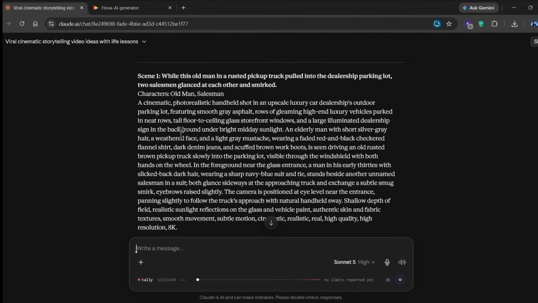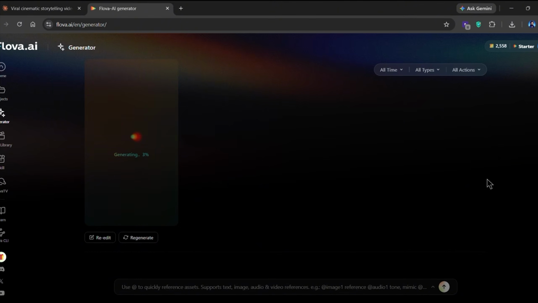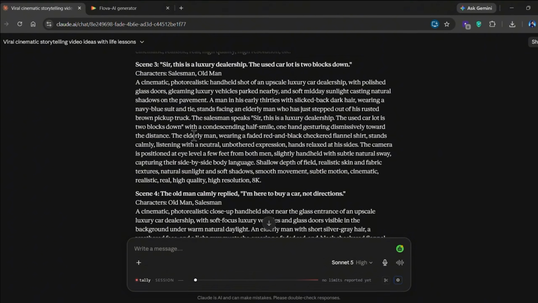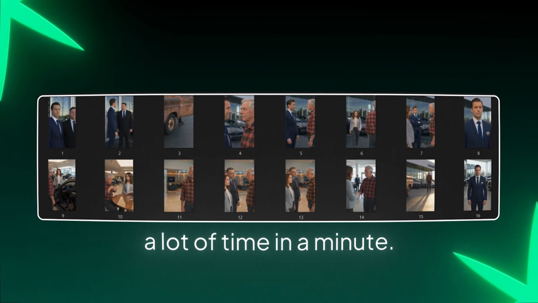Now you just repeat that same process for every remaining scene, swapping in the right character reference and the next prompt each time, until your entire story is generated shot by shot. Once all of the clips are generated, organize them in a folder, because that's going to save you a lot of time in a minute.